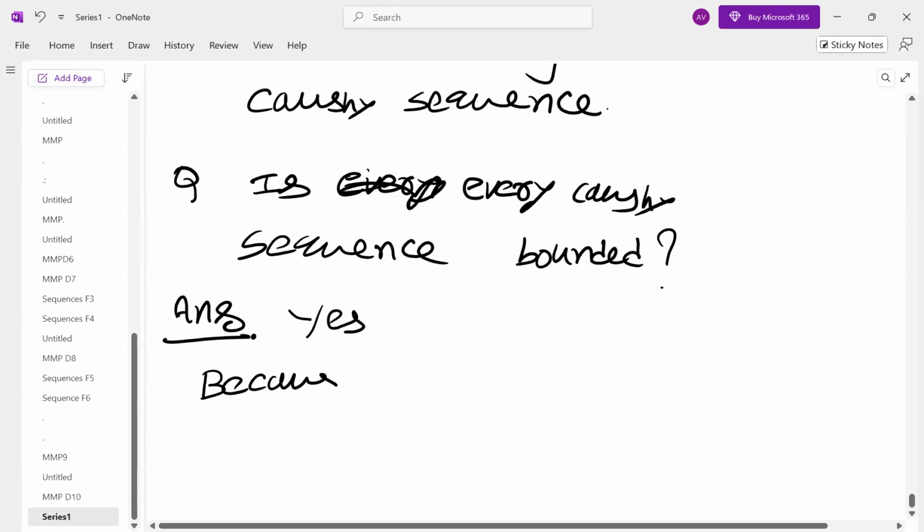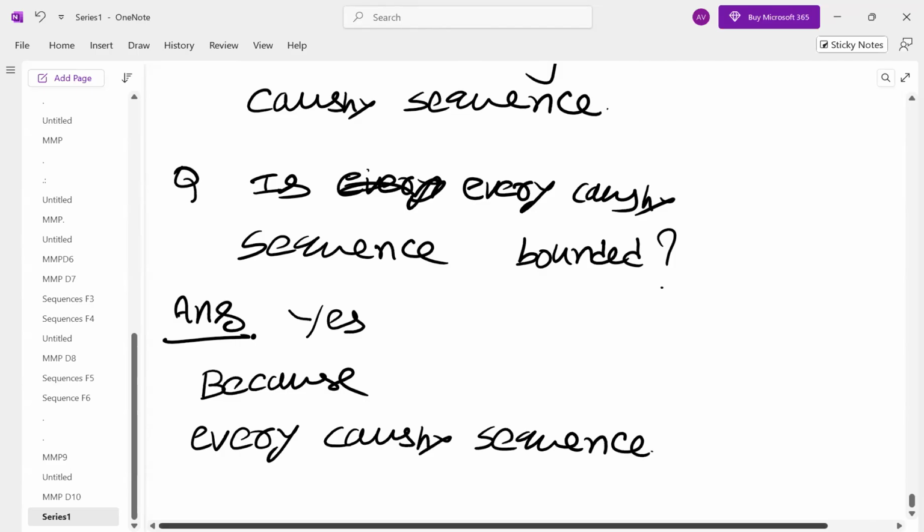The answer is yes, because every Cauchy sequence is convergent, and every convergent sequence we know is bounded. So, transitive property.